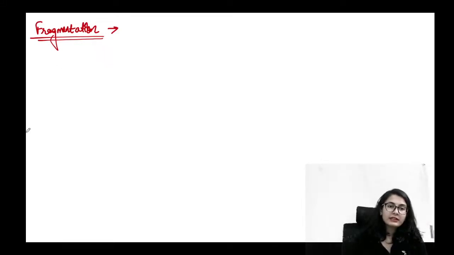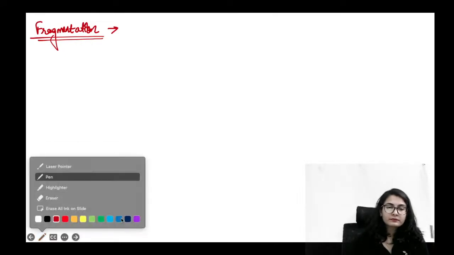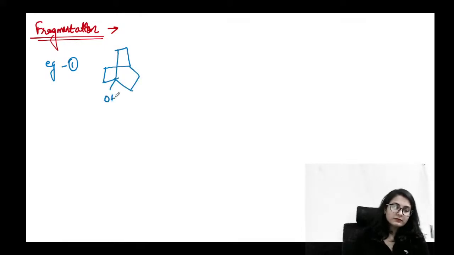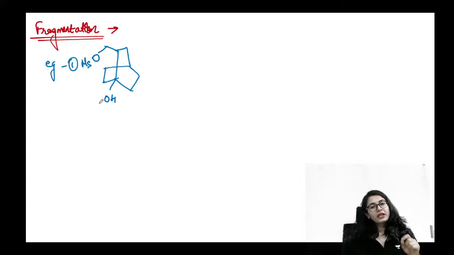ठीक है, पहले इसको देखते हैं, एक मॉलिक्यूल को. Example 1. See, what do you see over here? One is an OH group, the other one is an OMs. OMs, OTs, OTf, all of these are good leaving groups. ठीक है, ये सारे good leaving groups हैं.